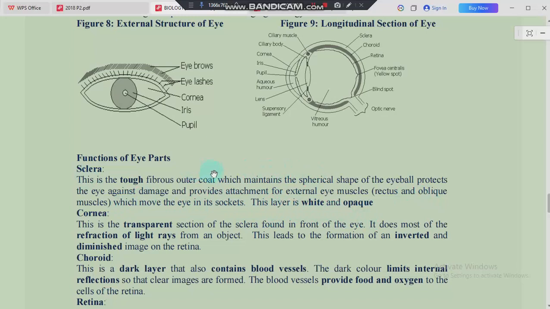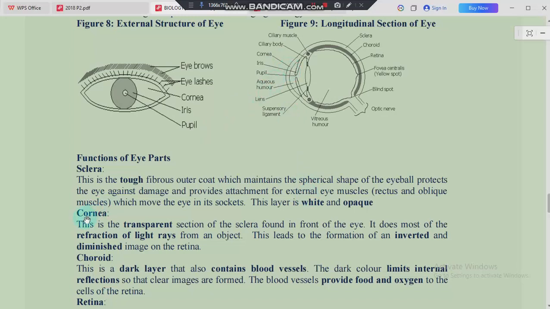We've simply said the sclera helps to maintain the spherical shape of the eyeball. Apart from that, it also protects against damage and provides attachment for external eye muscles. So these are the external eye muscles. We also mentioned that the iris has two kinds of muscles, the circular and the radial muscles.